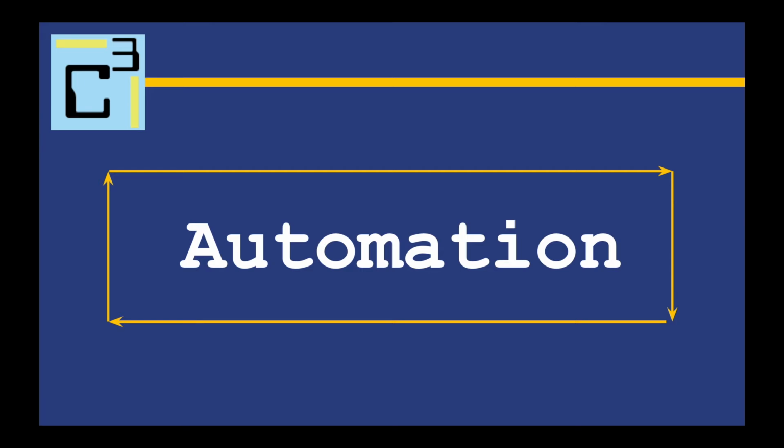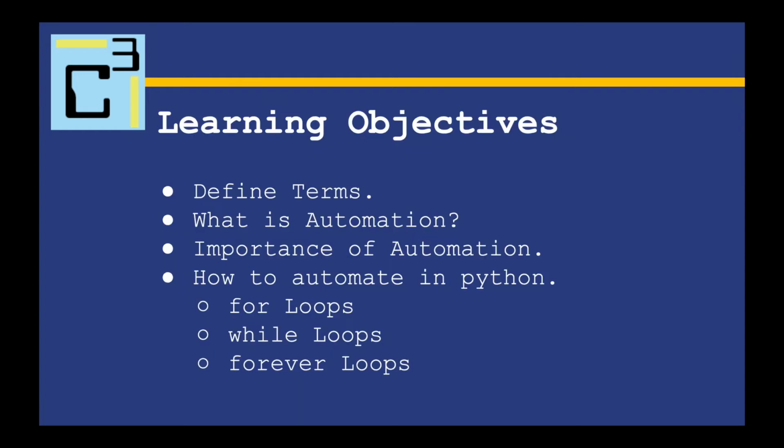So in today's video, I will be covering an important topic that is used in every programming language I have ever used, and that is automation. We're going to cover a couple different sections. The first one is defining all the terms that will be used. We want to talk about what is automation and where is it used in the real world and where is it going.